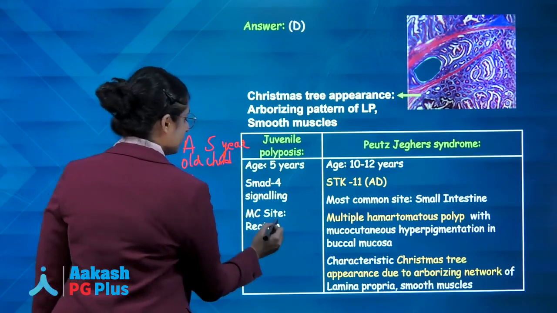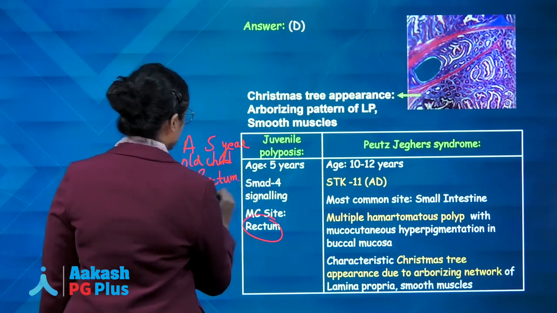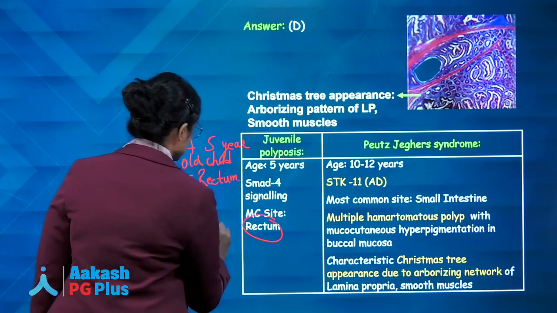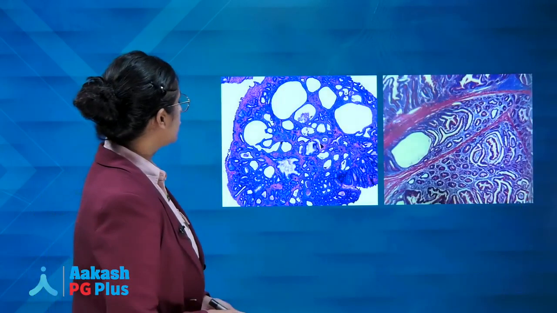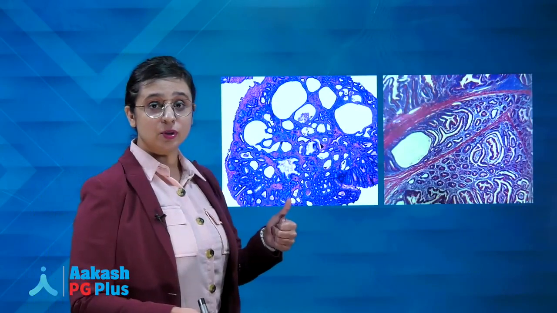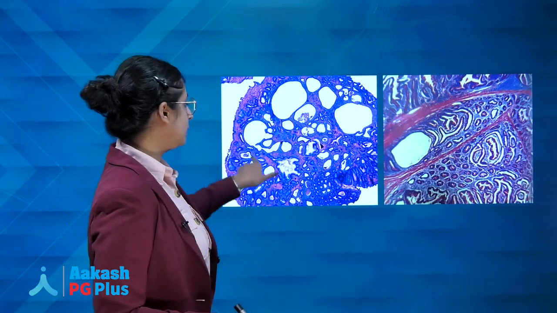with involvement of which site? Rectum. With involvement of rectum along with polyposis. What will be your answer? Juvenile polyposis. Let me show you an image of juvenile polyposis. A 5-year-old child with which site involvement? Rectal involvement, and it involves polyp.